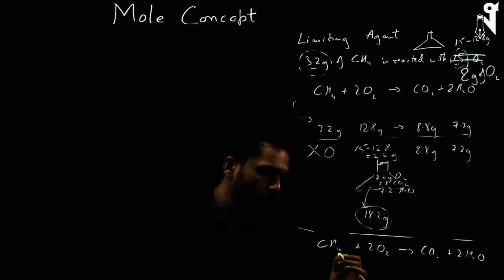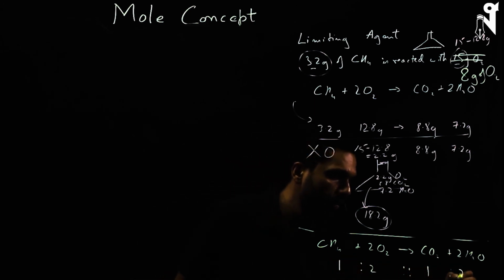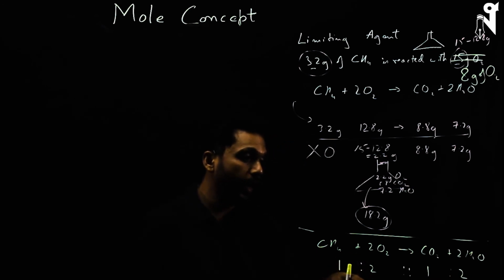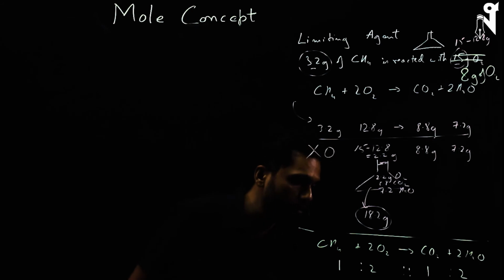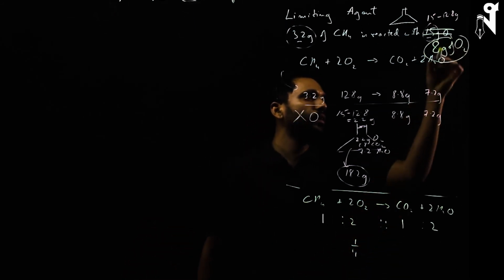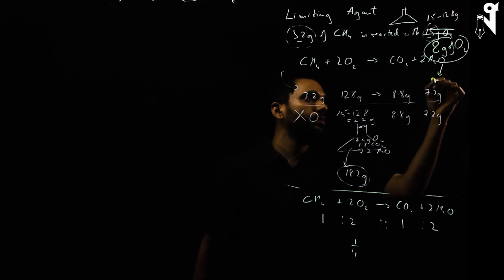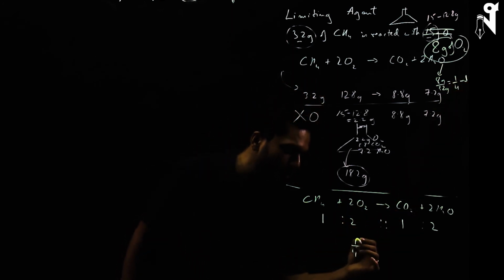So again, going by mole concept, 1 methane requires 2 oxygen to produce 1 carbon dioxide and 2 water. How much do we actually have? We have 8 divided by 32, which is 1 by 4 moles of oxygen.